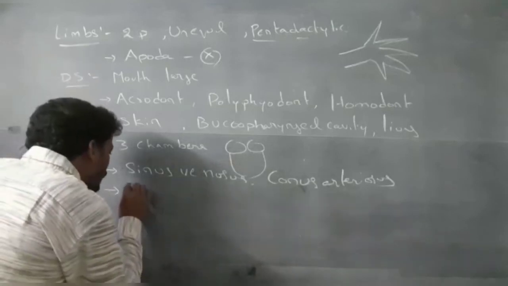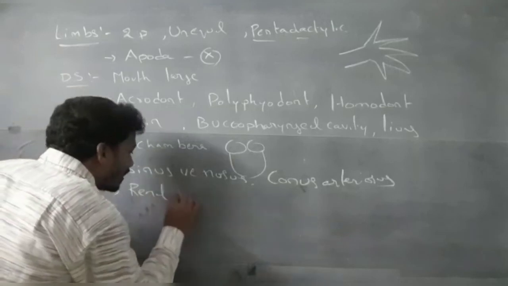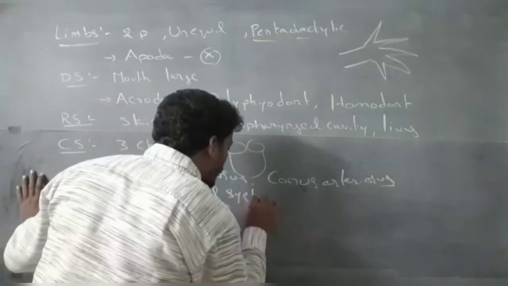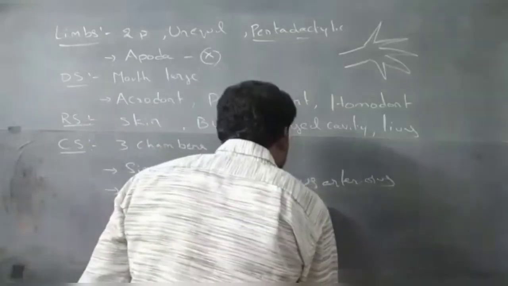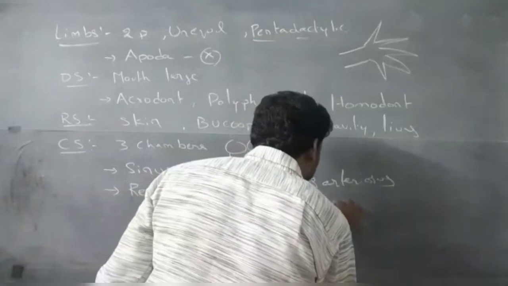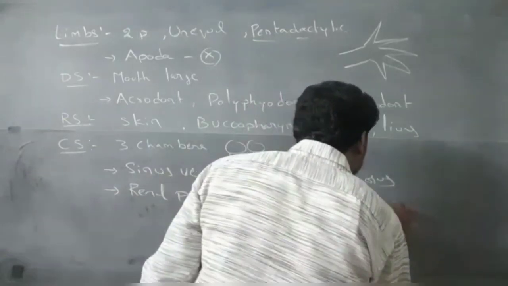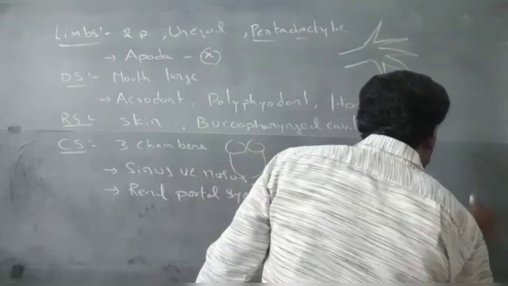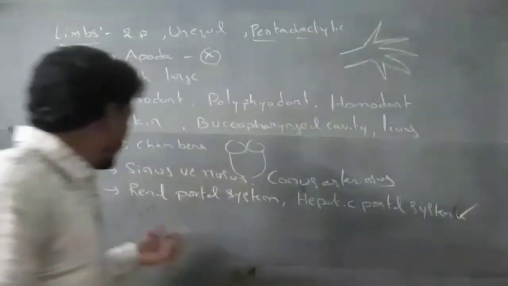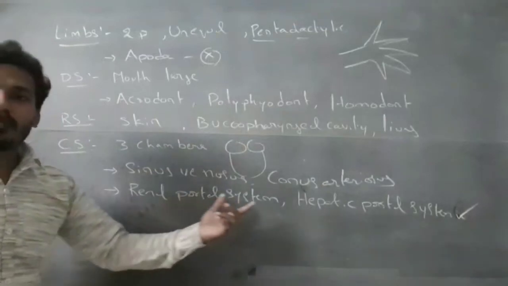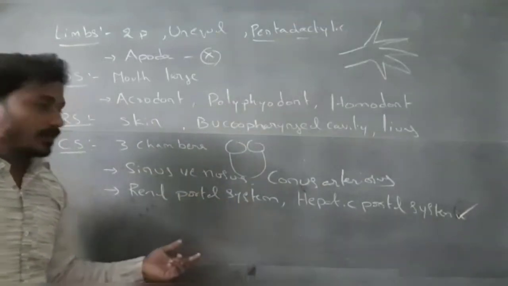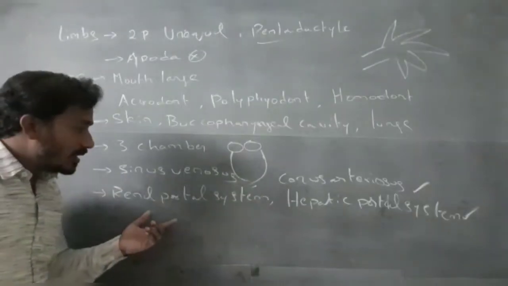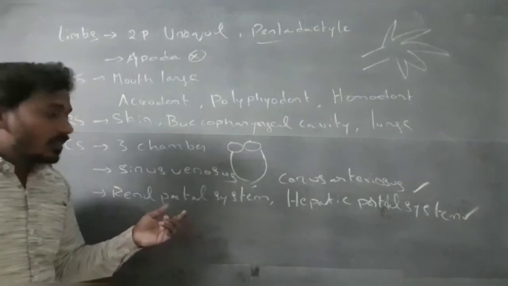Next, the renal portal system and hepatic portal system are present in amphibians.